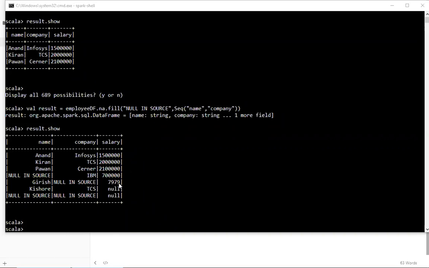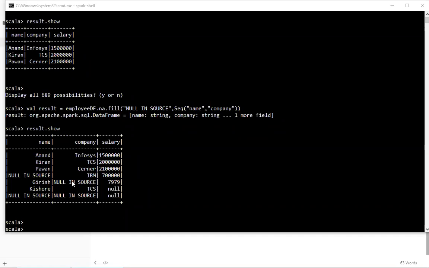Think about the other scenario. I get the company name, whereas I don't get the salary. In that kind of scenario, what do I do? I'll take the average. So the priority here is the mandatory field or feature or column for which I don't want the null value, which is company. So for any of the records, if I get the null value for a company, I'm going to reject that record. That is the first activity.